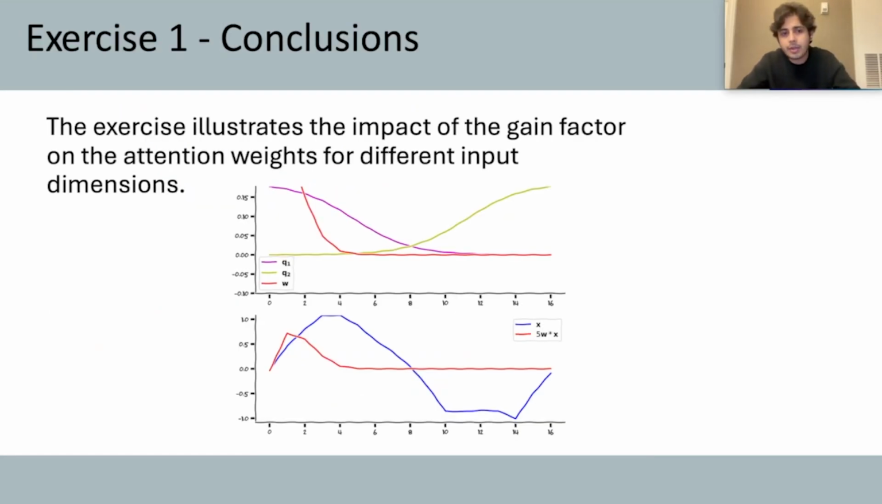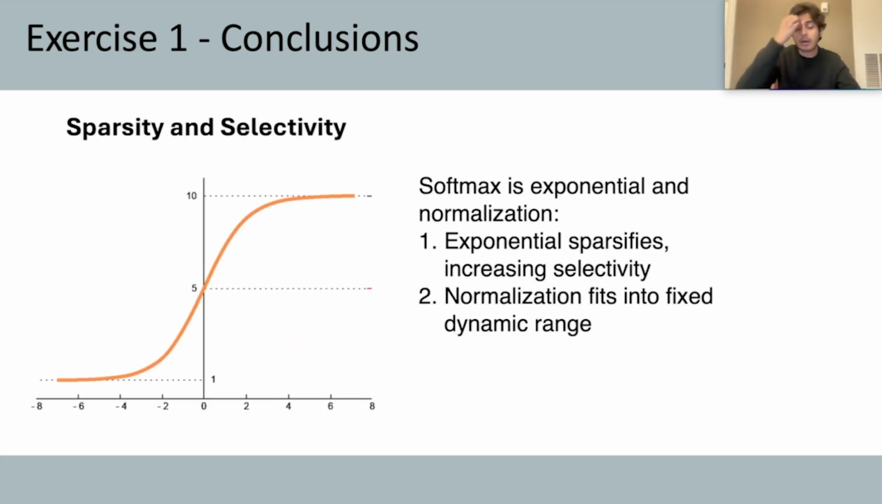Okay, so now that you've completed the exercise, we want to talk about the couple key points that we want you to take from this exercise. So one, we want to talk about sparsity and selectivity. The softmax that's wrapped up in this attention module is basically doing two things for us.